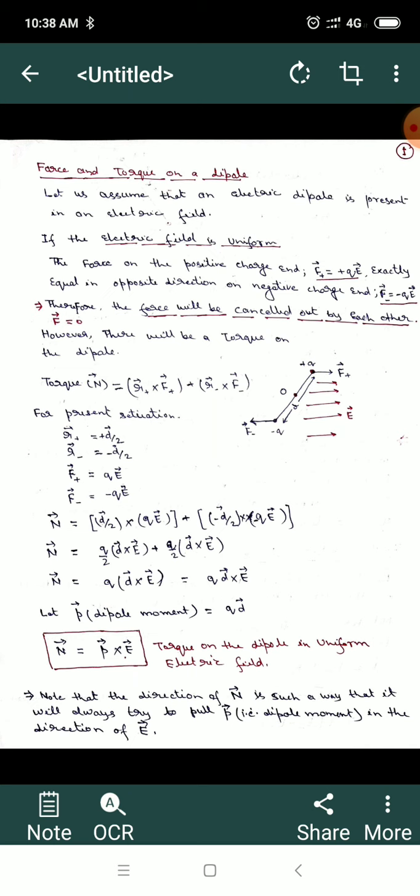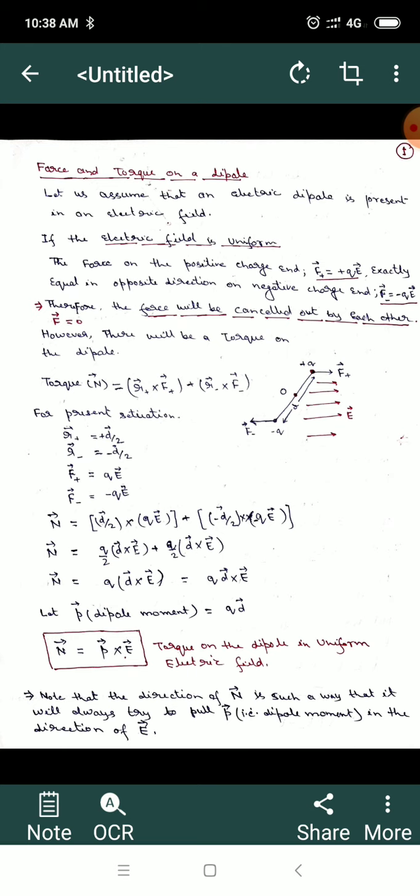So if we find the total torque on the dipole, the N vector is equal to d by 2 vector cross product q E, plus minus d by 2 cross product minus q E. So this total torque is equal to q by 2 d cross E plus q by 2 d cross E. So the N vector, that is the torque, is equal to q d cross E.